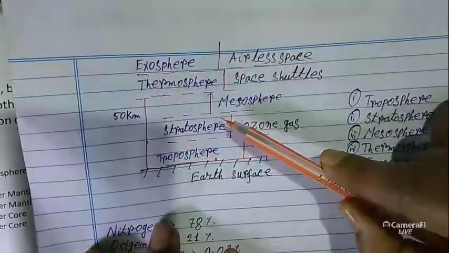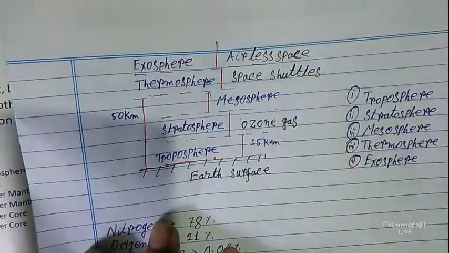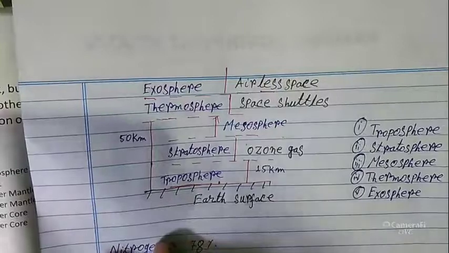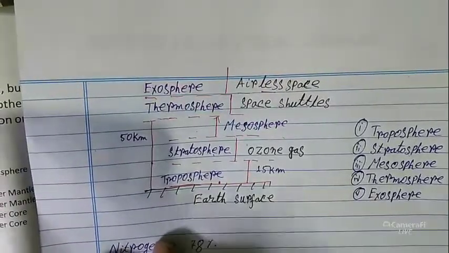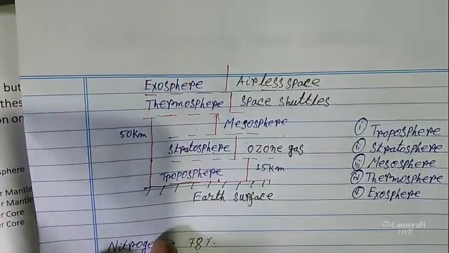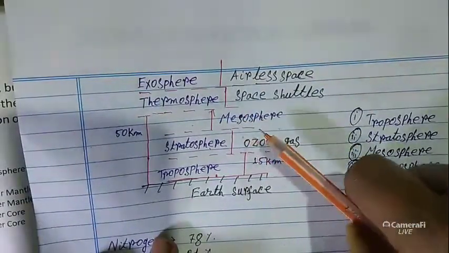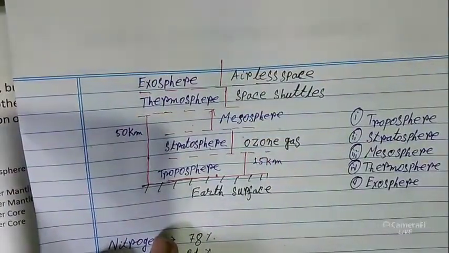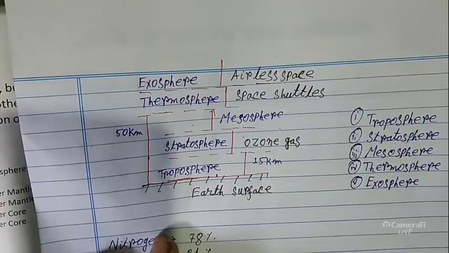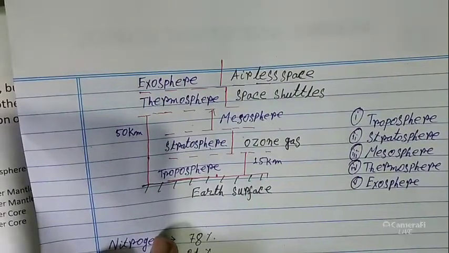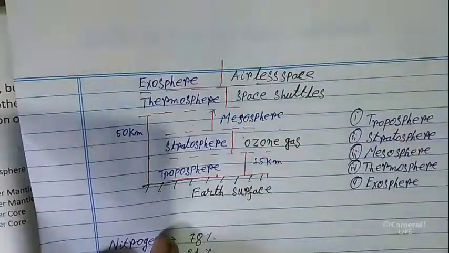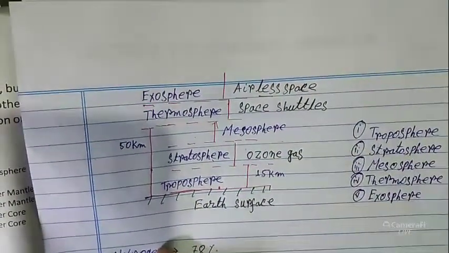Next layer is the mesosphere. Here you know the meteoroids that enter the Earth's atmosphere slow down and burn up in the mesosphere level.